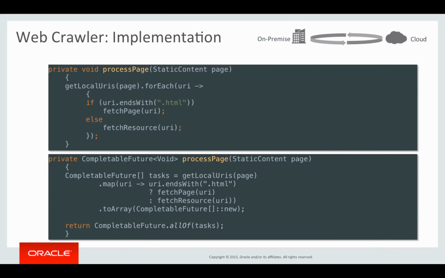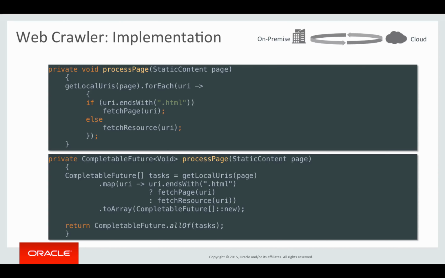So basically what happens in the async implementation is for a given root URL, like index.html, we will create a tree of completable futures for all the linked pages, CSS files, etc. And we will wait for the root future to complete, and the root future will complete once all of the child futures in the subtree are completed. So as you can see, it is a little bit different than doing things synchronously, but it is not that much more difficult, and the performance benefits are definitely worth it.